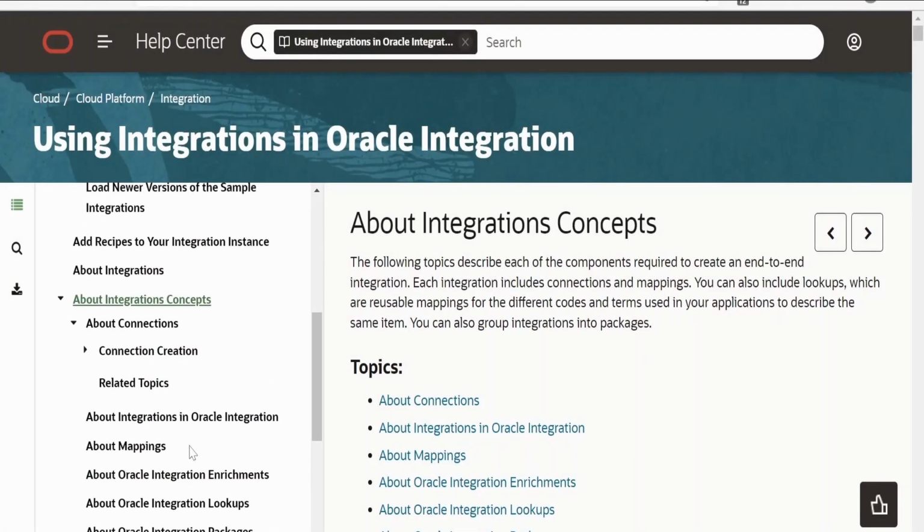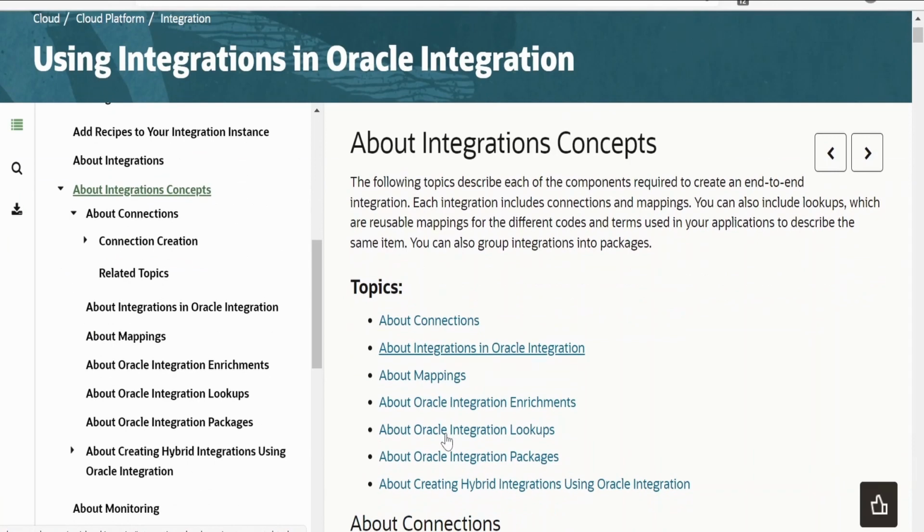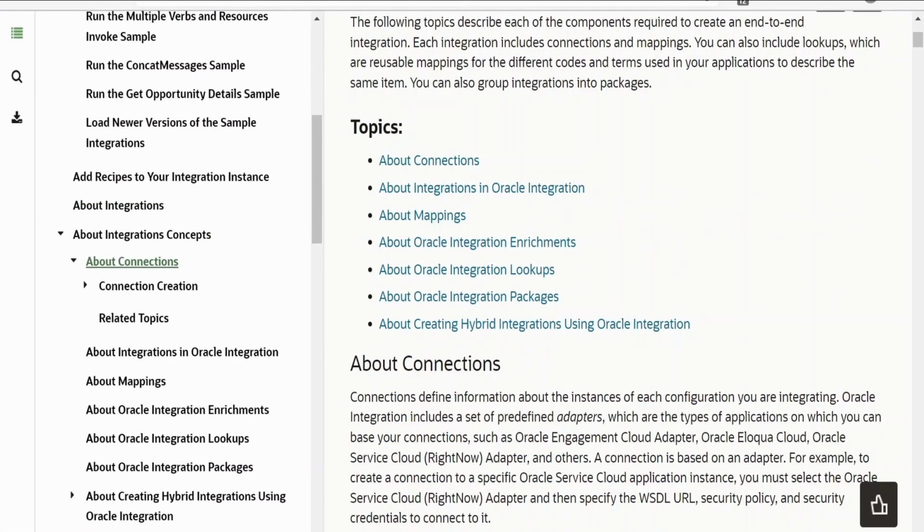I am here in the official documentation page on using integrations in Oracle Integration. In the table of contents, there is a section about integration concepts. If you click this, we will learn all the important aspects of integration. In detail, we will learn what each one of these means in our hands-on classes later in this course.